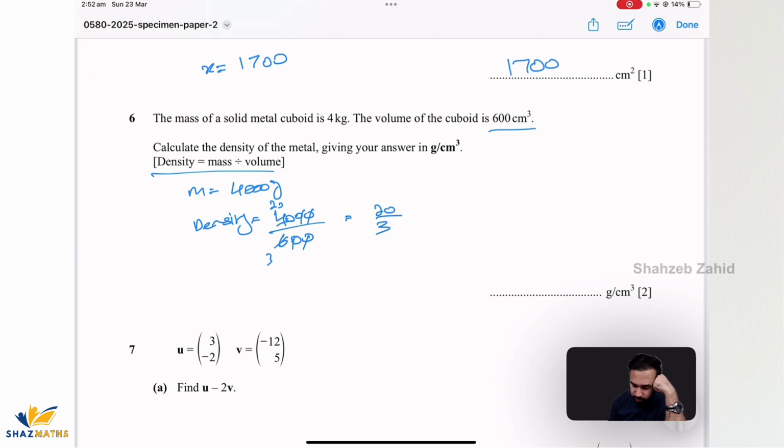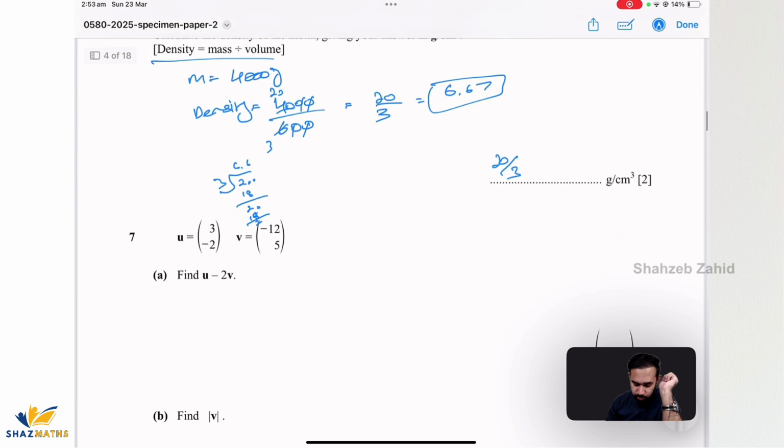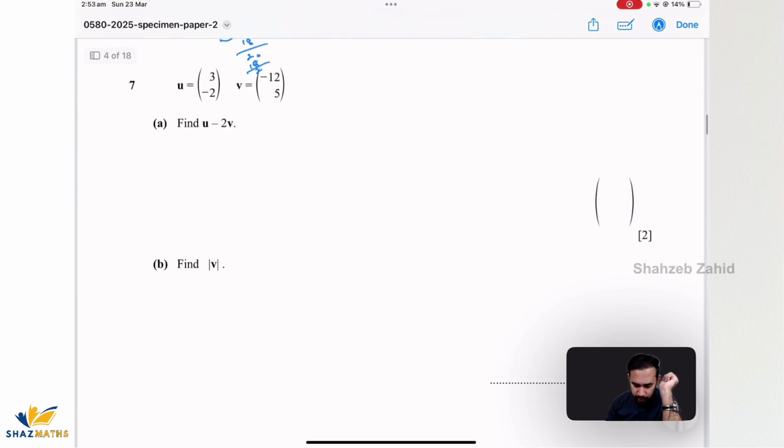You can either write down your answer in the form of a fraction, that's acceptable as well, or if you want to go into decimal, then it's gonna be 6.6 recurring, which is 6.67. So you can give both of these answers, both will be acceptable.